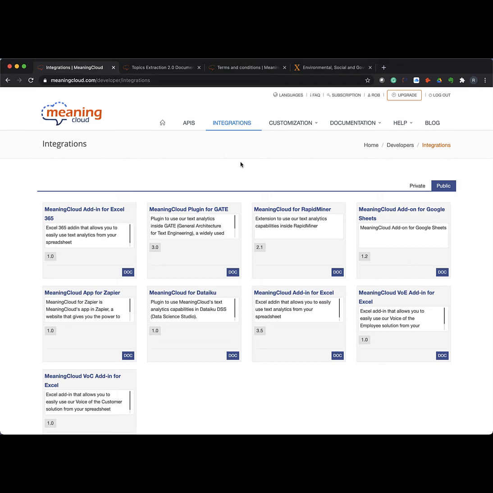You'll see that we integrate with native Excel for Windows. We integrate with Data IQ and RapidMiner and Google Sheets. Those are all systems that you can load MeaningCloud into and then execute the API directly from the system. And then Zapier is another one where you can integrate with several different systems. It connects one system to another. But for today's exercise, we are going to look at MeaningCloud for Excel.